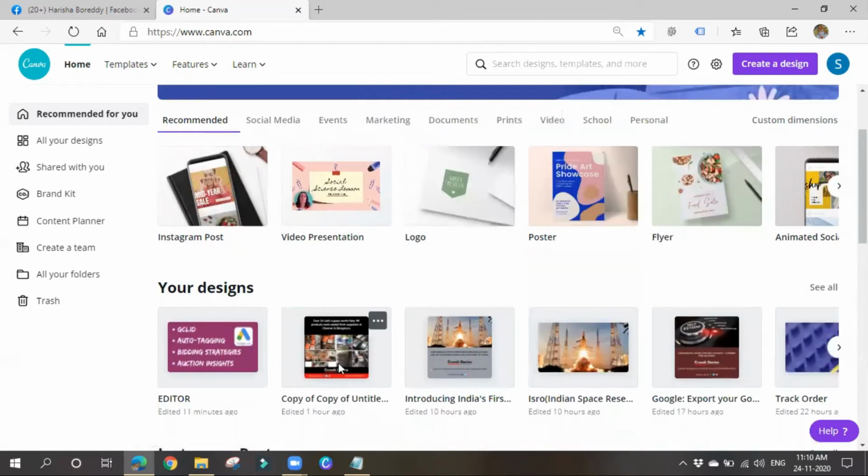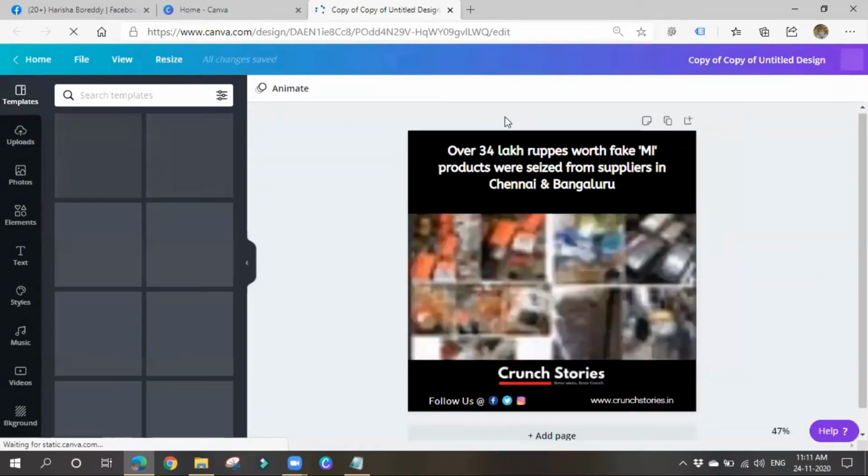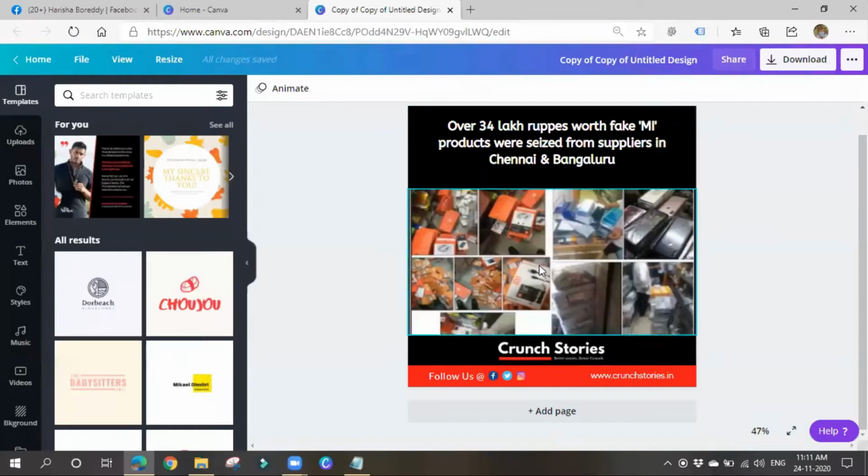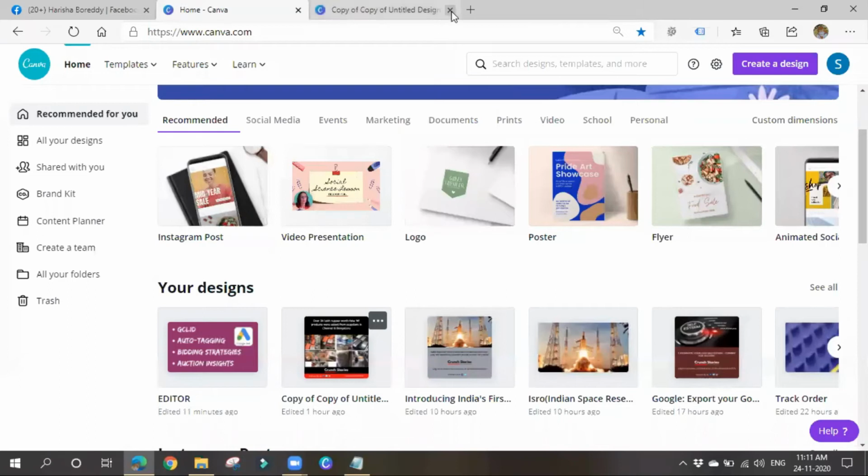Okay, these are all various pictures we have already created. These are all our currently running stories, right? We'll be creating all those pictures, and all these Instagram postings, here in Canva itself. Okay, so let me create one thing.